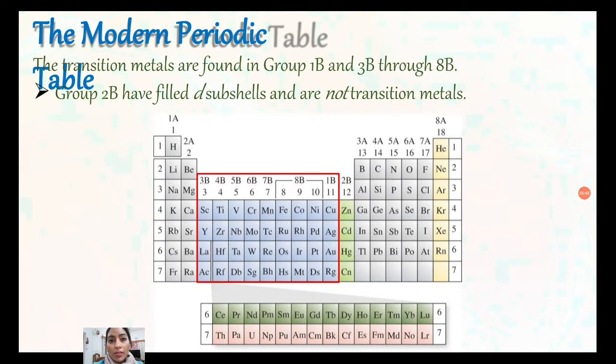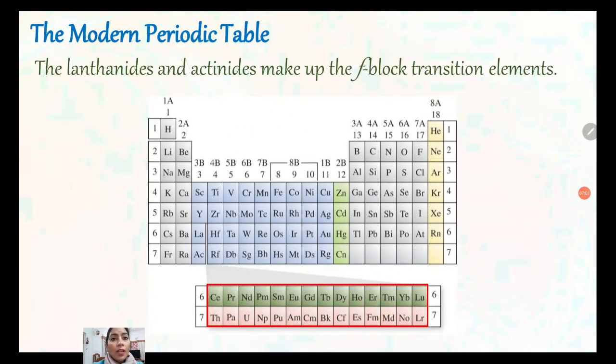The modern periodic table. The transition metals are found in group 1A and 3B through 8B. These are the transition metals, 3B to 1B. Group 2B have a filled d subshell and are not transition metals.